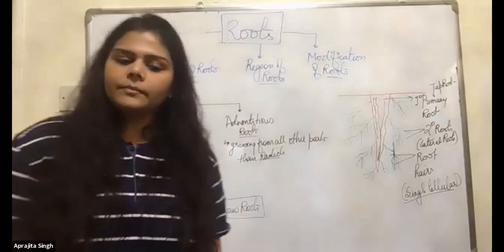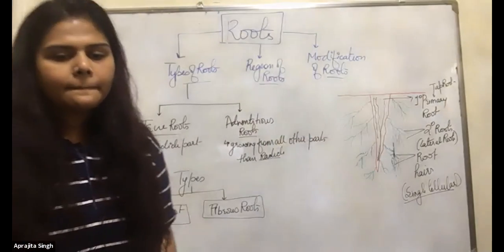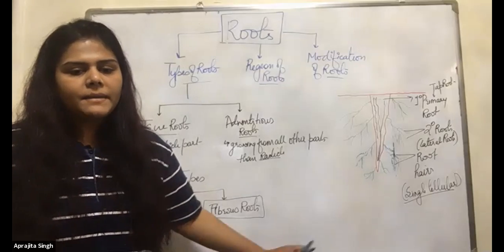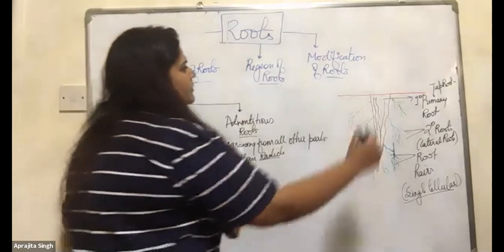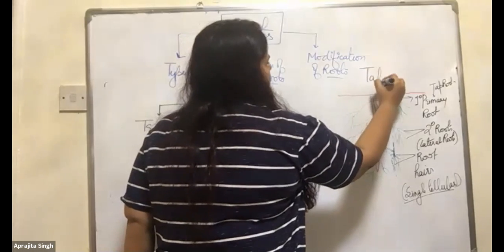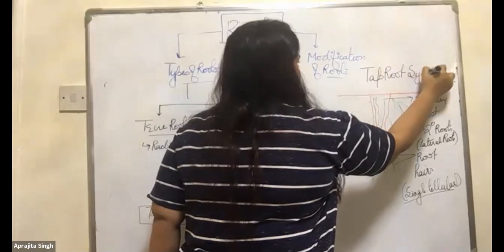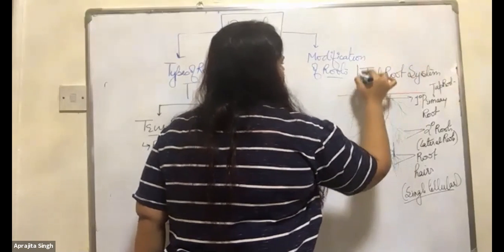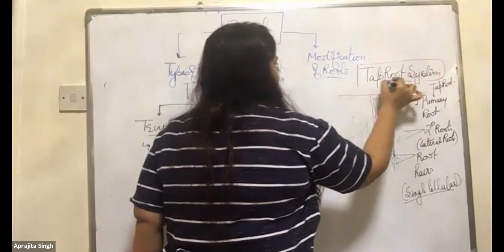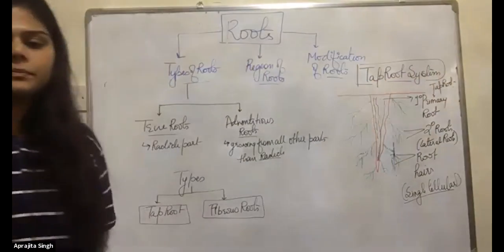Quickly make the diagram, a rough diagram. This is the tap root system.